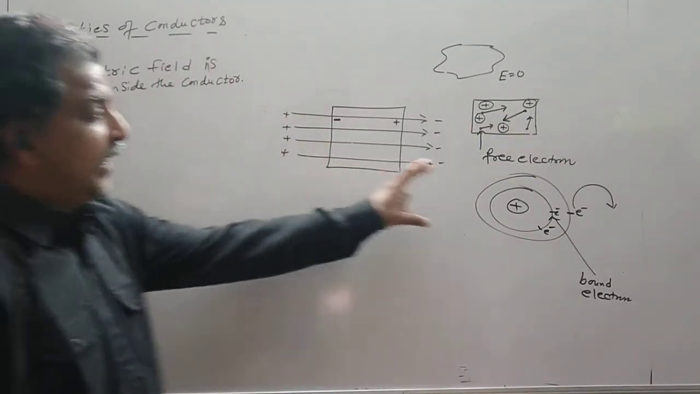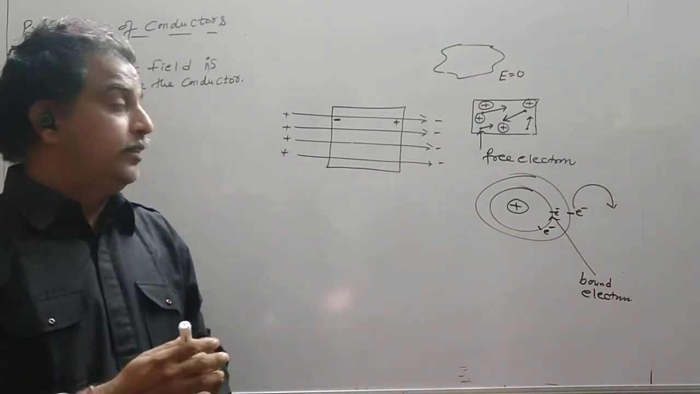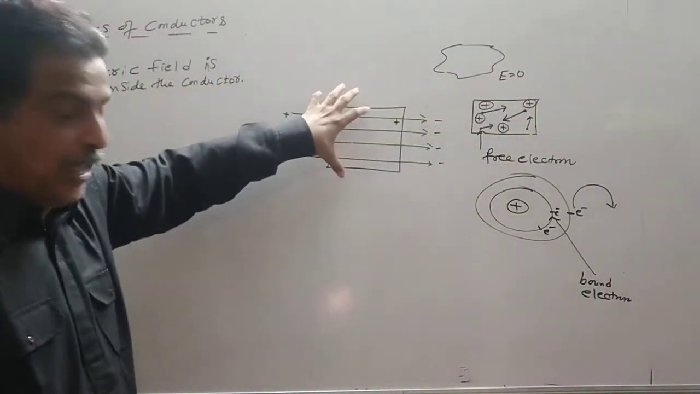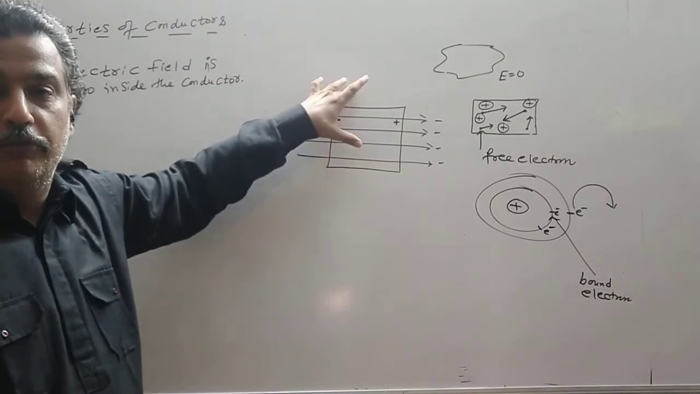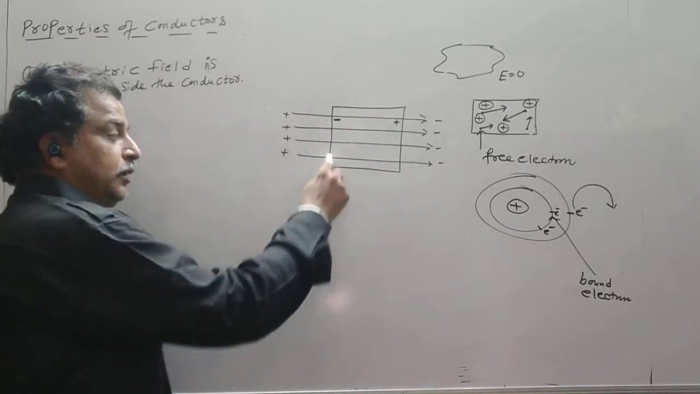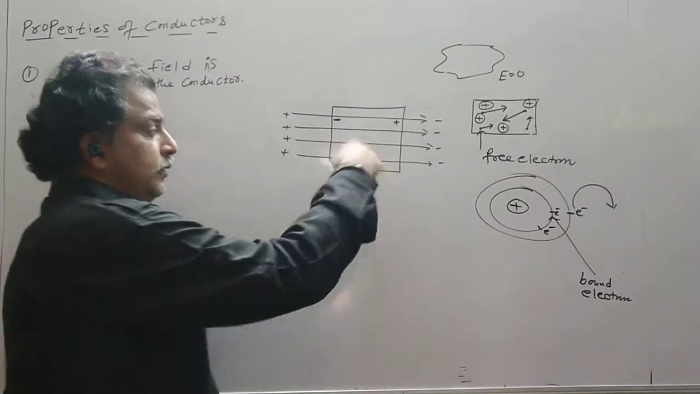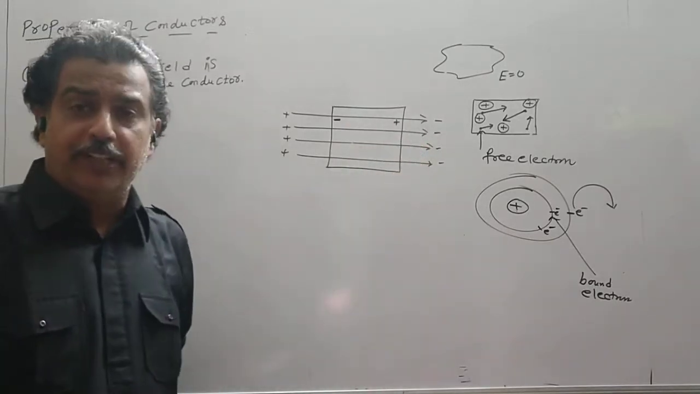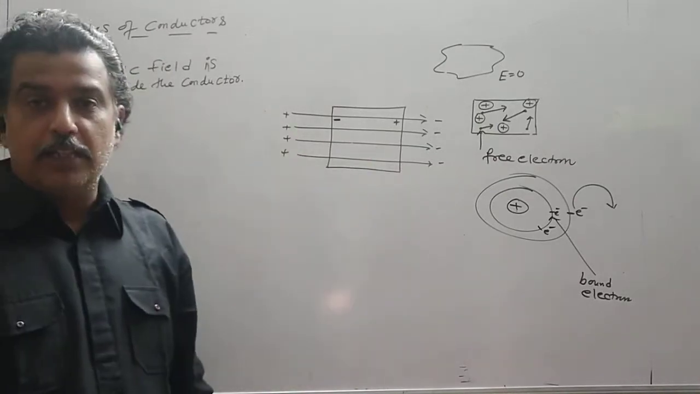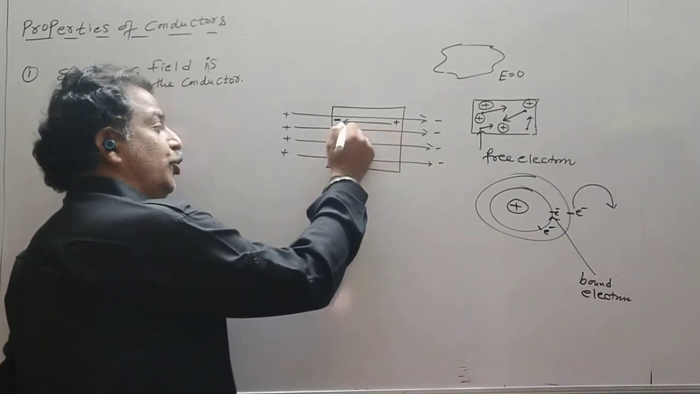Now the redistribution of the charge will take place. Redistribution of the charge takes place means as soon as I place this conductor inside the field, the surface near the positive charge will become negative. The other surface will have a deficiency of electrons, so it is denoted by plus. Now when this redistribution of the charge takes place, the electric field is induced.